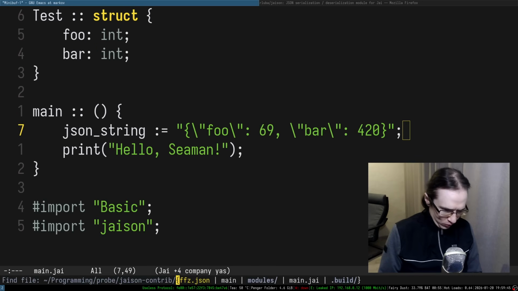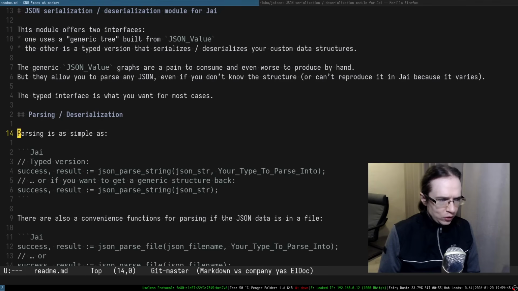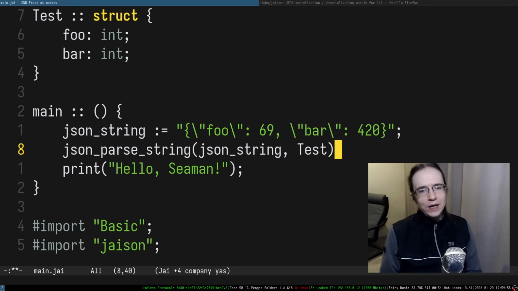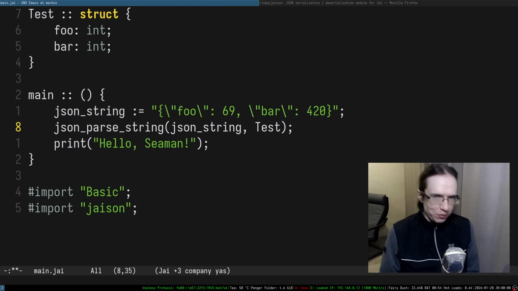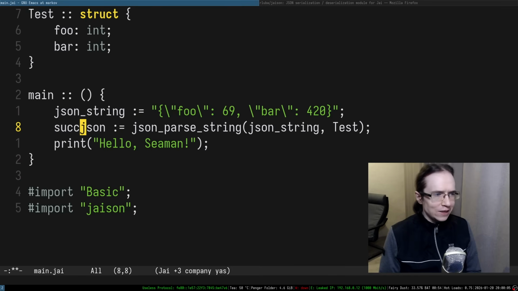As far as I know, let's go into maybe the readme, and there's an example. You can parse a string. There's this very simple function. You feed your string in there, and you also specify the type which you want to parse, right? Types in Jai can be passed as parameters. Then you get an actual JSON, but as far as I know, the first return value is whether it succeeded or not.